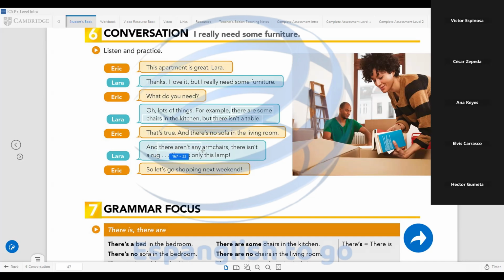There aren't any armchairs, so it's necessary to get armchairs. There's only this lamp, so a lamp is not necessary because she has minimum one. Okay, perfect. Well, let's continue now with the grammar focus.